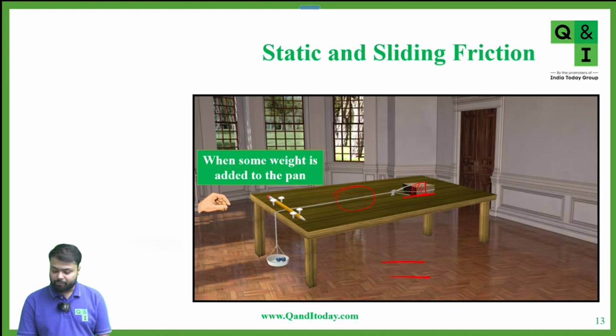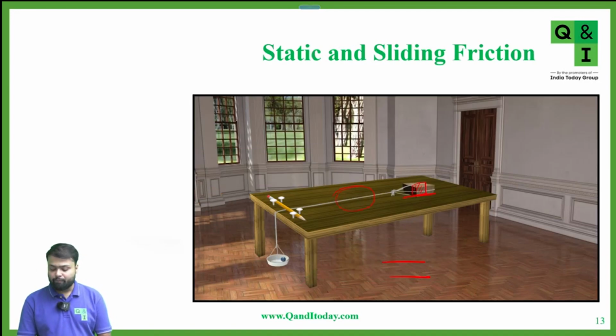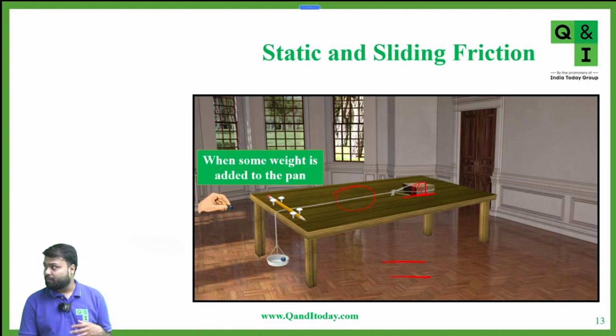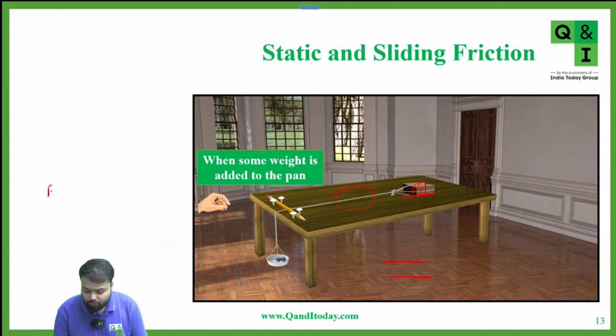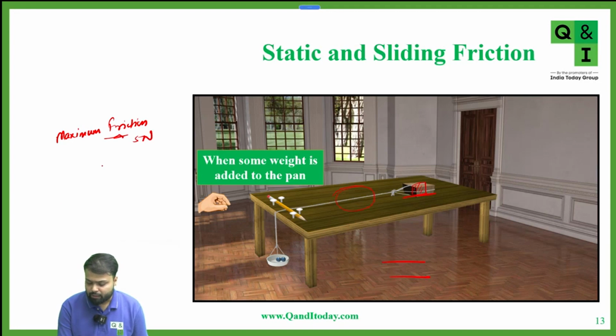Okay, initially, if there is one ball, the block is not moving. I'm adding one more ball, again the block is not moving. So can we say that static friction is self-adjusting in nature? Initially I'm applying a force of F Newton, the force of friction is also F Newton. Suppose I'm applying a force of 1.5 F Newton. Or you can take values for better clarity. Suppose the maximum friction between the two surfaces can be 5 Newton.